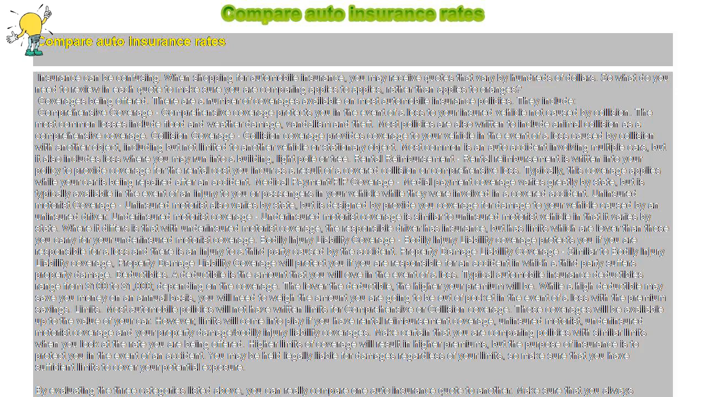Compare auto insurance rates. Insurance can be confusing. When shopping for automobile insurance, you may receive quotes that vary by hundreds of dollars. So what do you need to review in each quote to make sure you are comparing apples to apples, rather than apples to oranges?